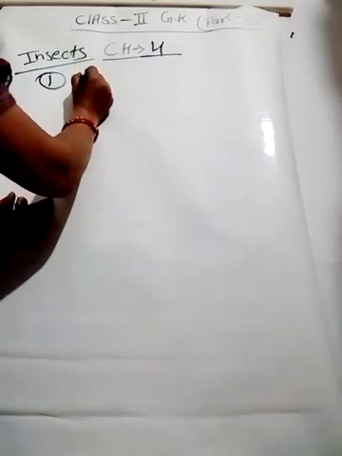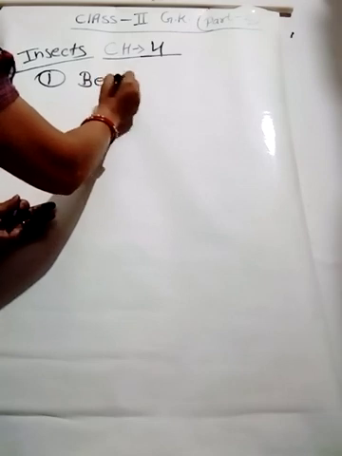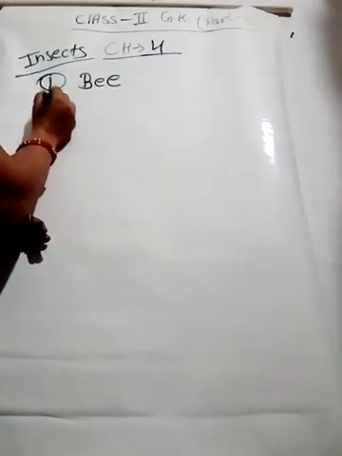Okay, the first one, look at the picture. The clue is given there. You have to identify the name of that particular insect. Number 1, makes honey from the nectar of flowers. Which insect is making honey? Okay, it is bee. You can also write honey bee.